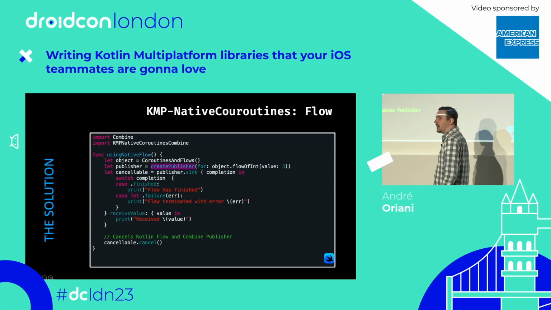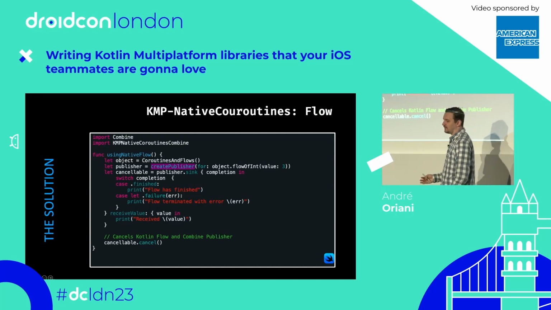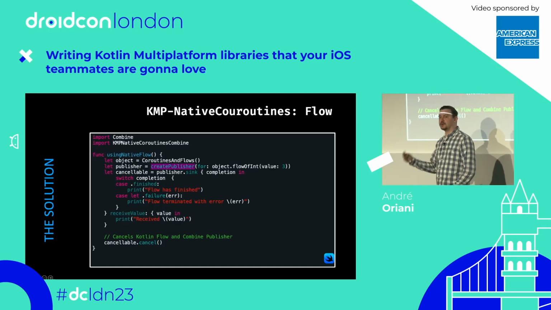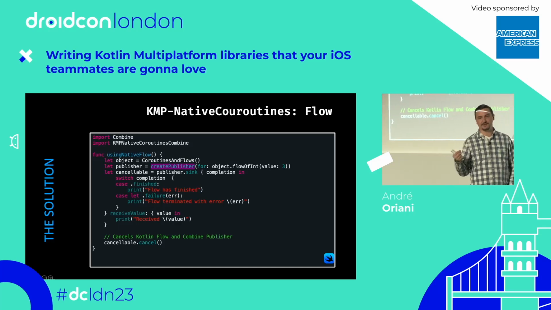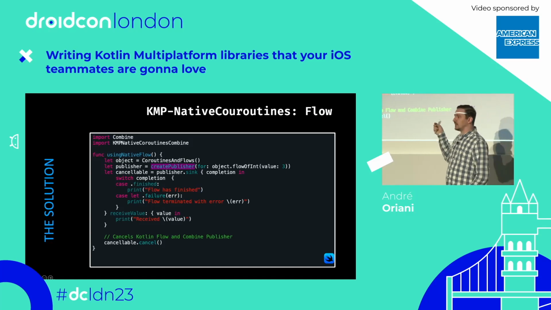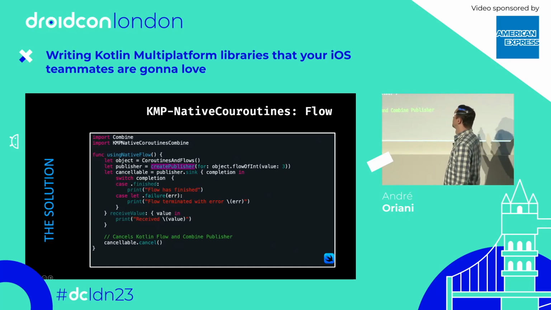But in the same way we're moving from RxJava to Flow and coroutines, Swift developers are moving from RxSwift to Combine, which is a publisher-subscriber framework defined by Apple. So here we're going to show you how to convert your Flow to publishers in Combine. So again, it's a pretty small number of changes, right?